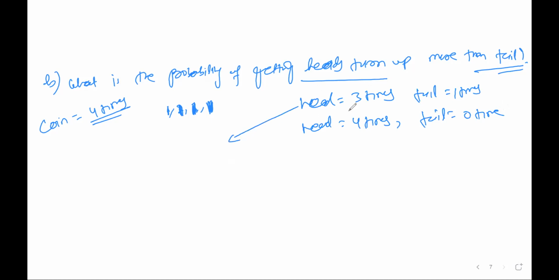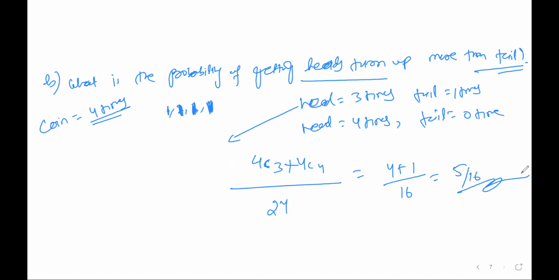When head turns up 3 times out of 4 times, it is written as 4C3. Now these two are independent events, it means they are mutually exclusive. There is nothing common between the two. So you add them here with a plus. For 4 times head, it means 4C4 divided by 2 raised to 4. So 4C3 value is 4 and 4C4 value is 1, divided by 16. The answer will be 5 by 16.